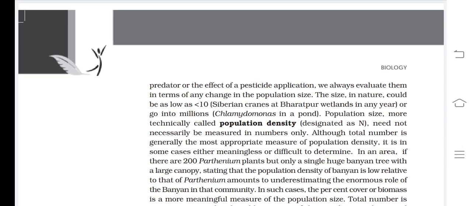Population size is more technically known as population density, and the symbol of population density is capital N. So from now you will remember that population size is technically known as population density, and the symbol is capital N. From now we will not use the phrase number of population. Number of population is equal to population size, which is equal to population density, and the symbol will be capital N. In today's lecture we will talk about this particular population density.